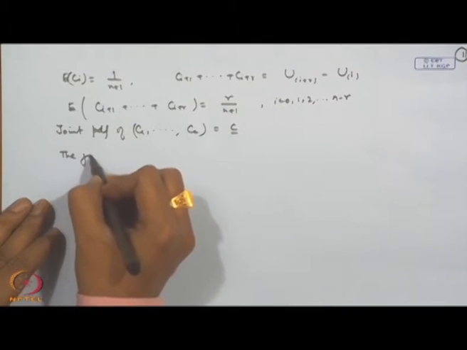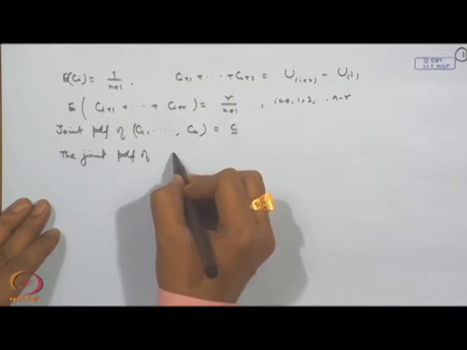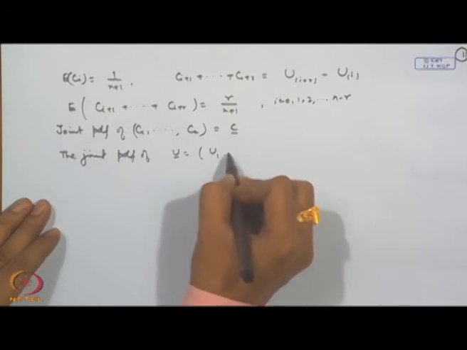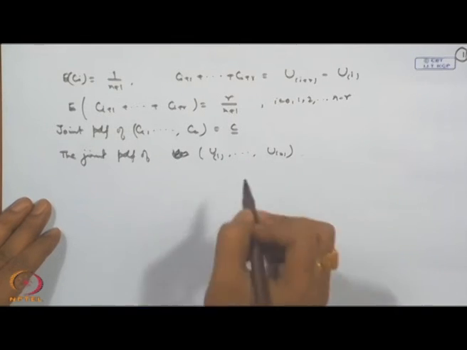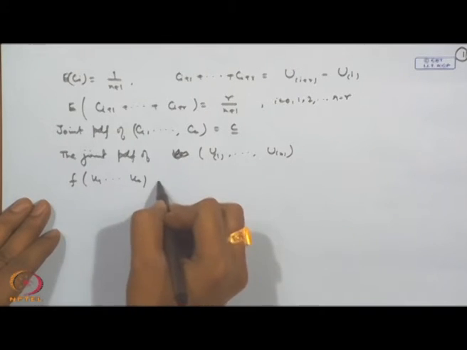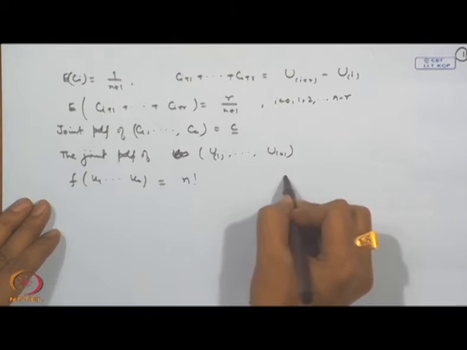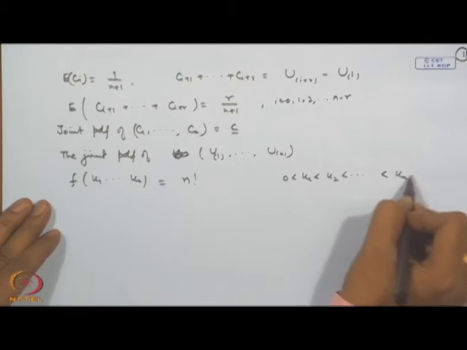The joint PDF of U_1, U_2, ..., U_n is n factorial, for 0 less than U_1 less than U_2 less than ... less than U_n less than 1.